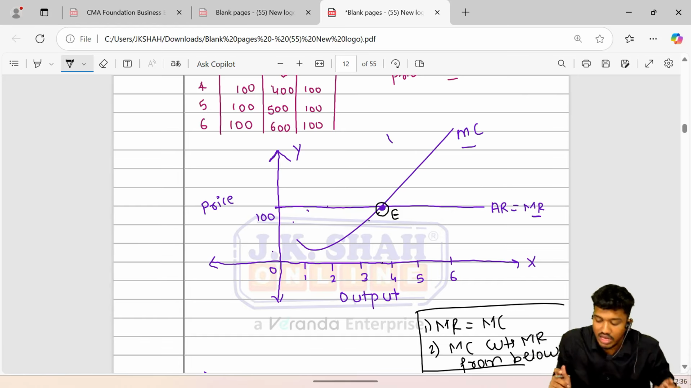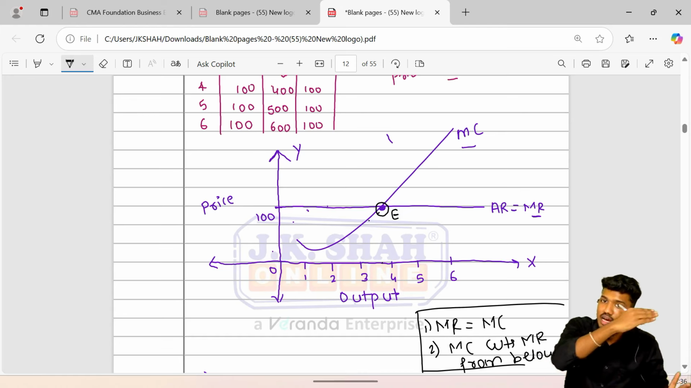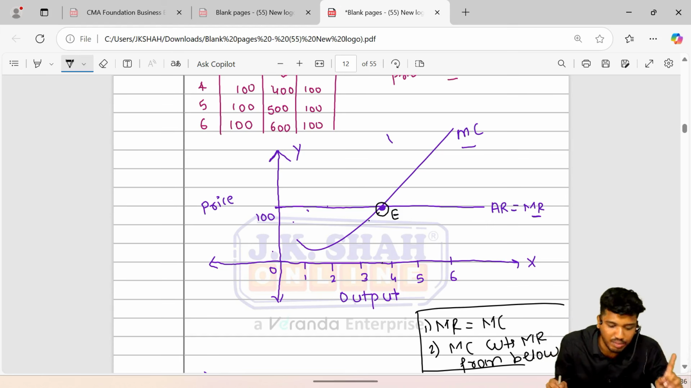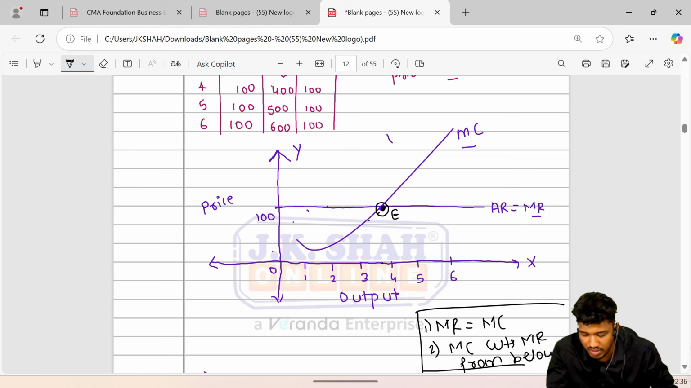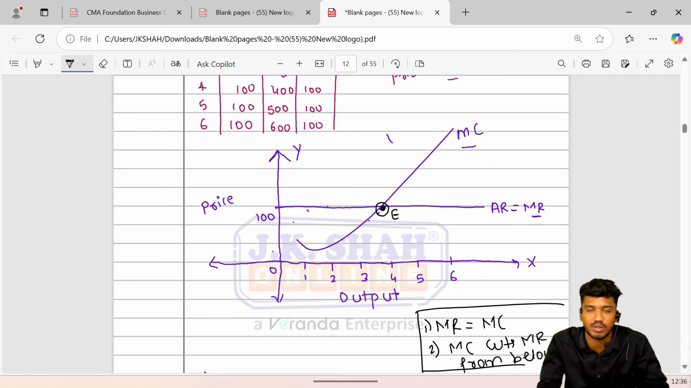That way, it is AR is equal to MR. And next, MR is equal to MC. First condition for equilibrium is MR is equal to MC, and MC is cutting MR from below. Now you have to take the decision on the basis of cost, that is average cost per unit. Now let's see what exactly it is.